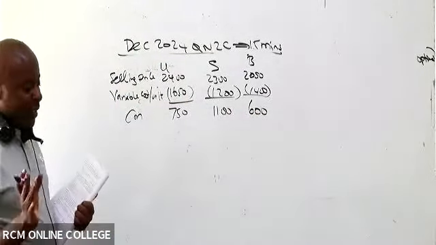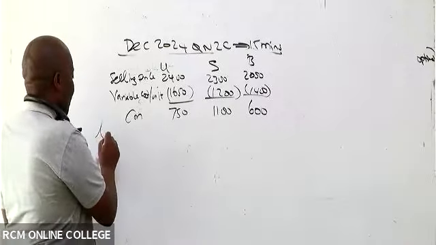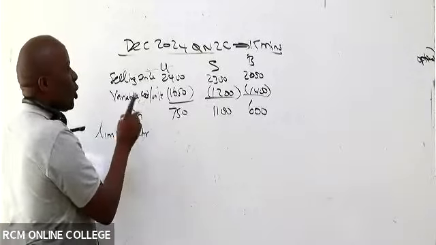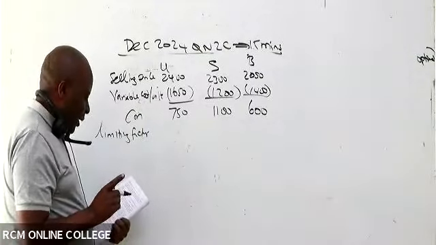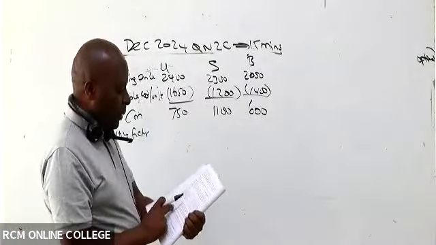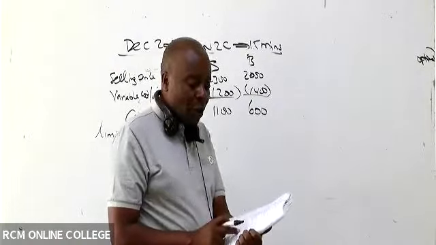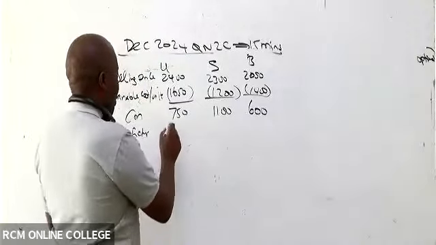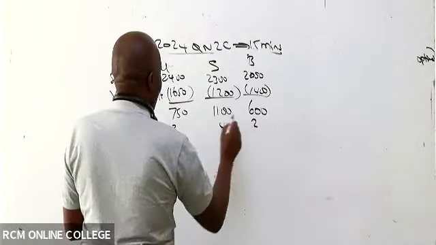The limiting factor, the scarce resource, isn't it? Let me call it the limiting factor for each product. The limiting factor has been given in note number 3, labor hours. Note number 3, labor hours. And labor hours for each are 3, 4, 2, like that.